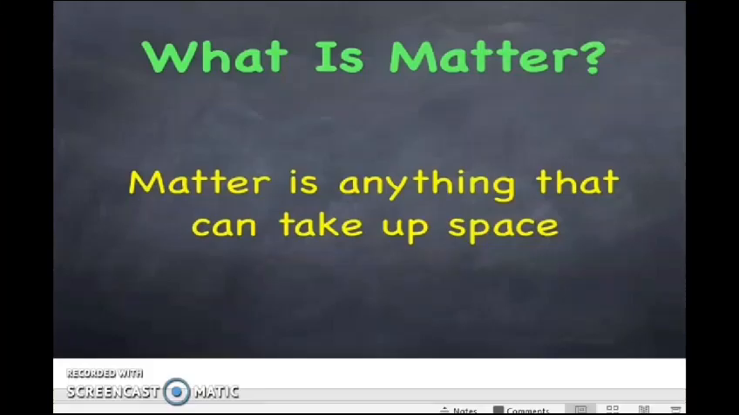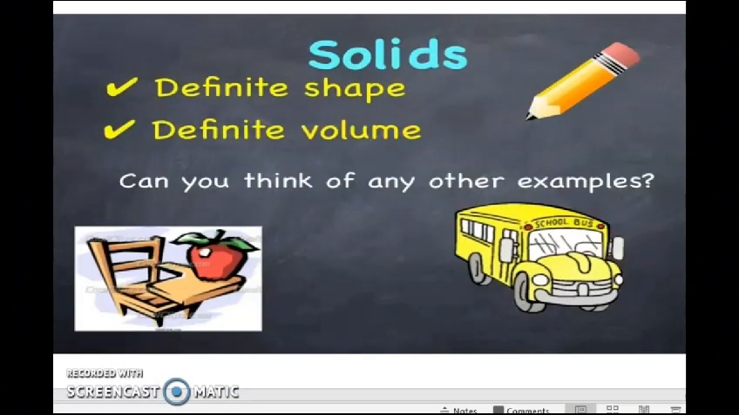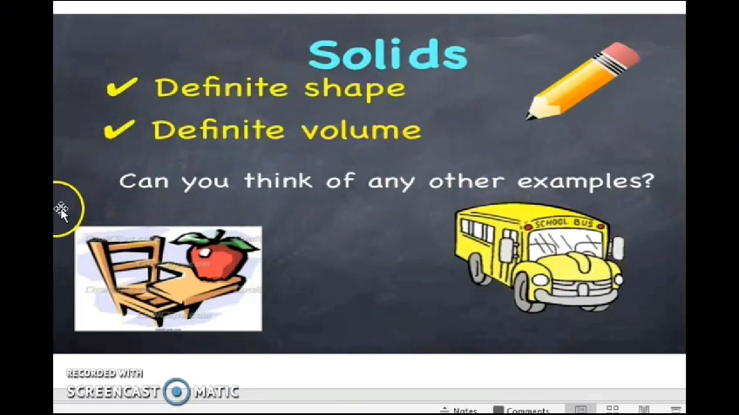We said before that matter is anything that can take space. There are three states of matter: solids, liquids, and gases. Solids like ice, for example, liquid like water, and gases like the water vapor. Let's talk about solid first.